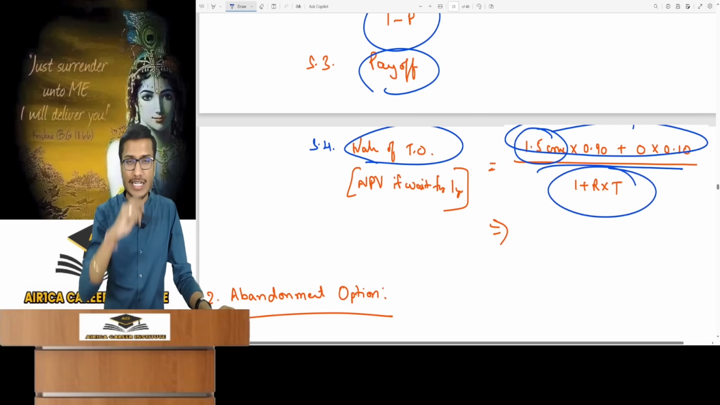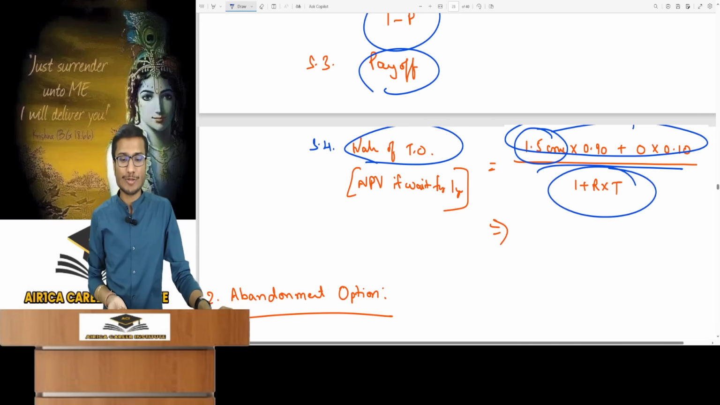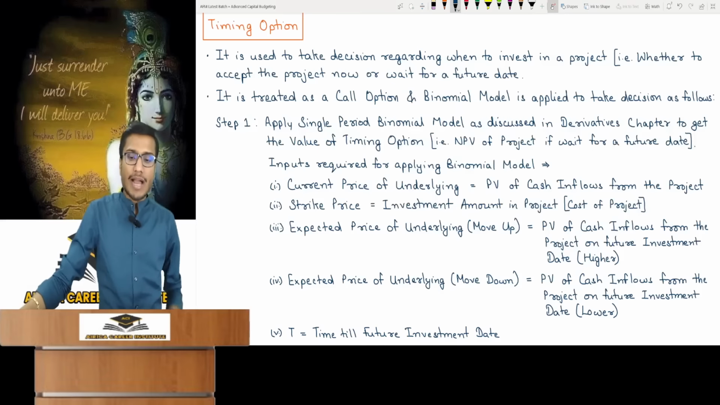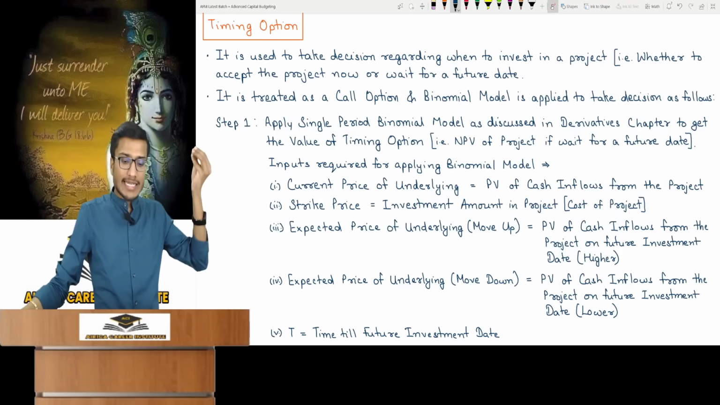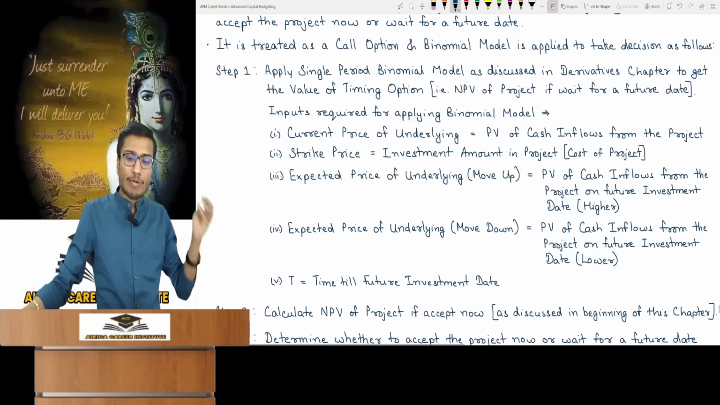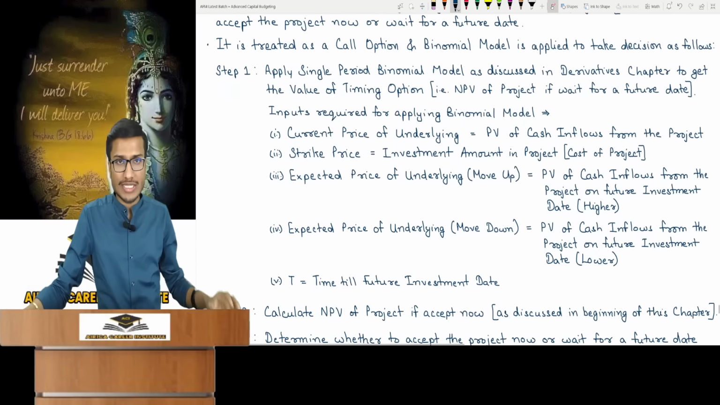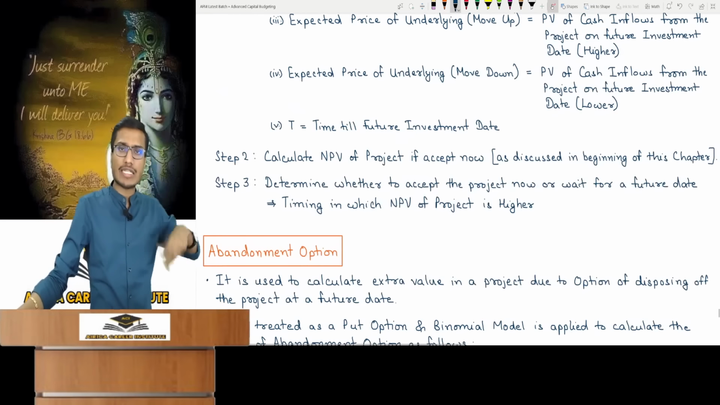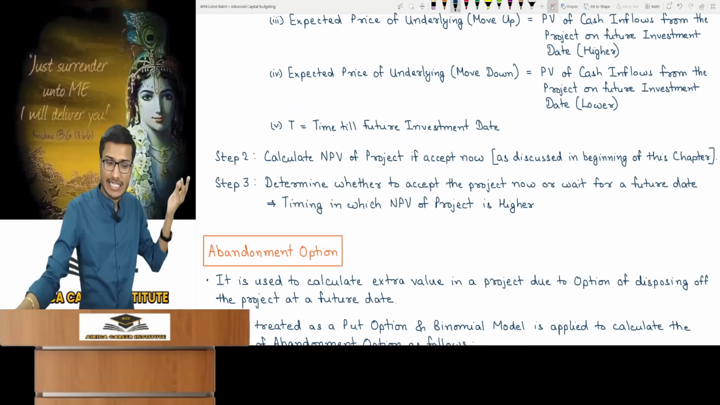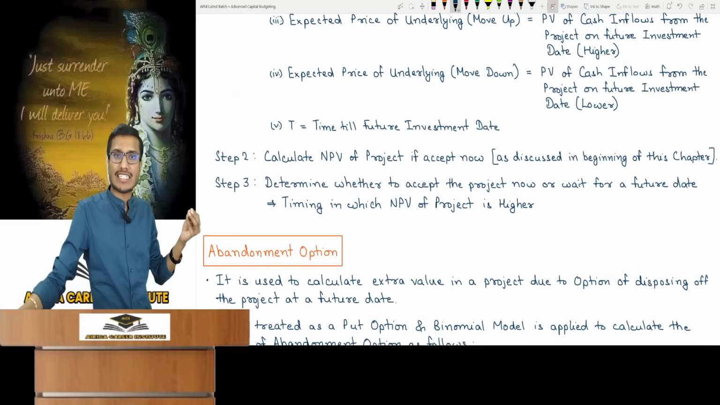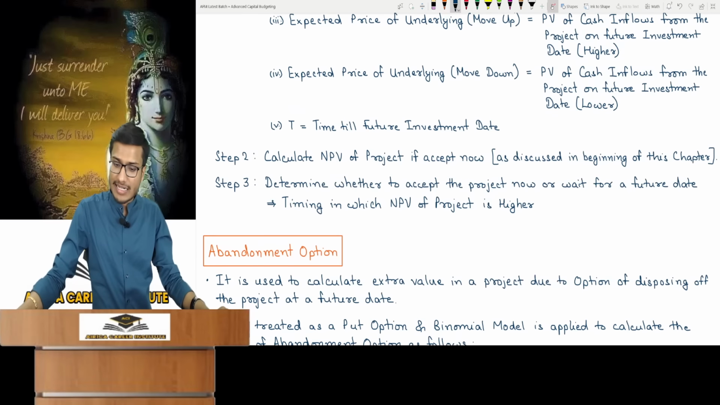How is this PV done? You simply apply 1 plus RT. So you are applying the binomial model's formula and with this the timing option is complete. You will get the NPV if you wait for a future date. Step 2 calculates today's project NPV as it was shown earlier. The case with the higher net present value is clearly the better choice for you.